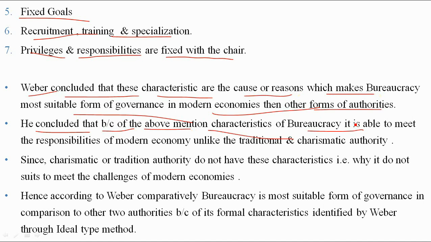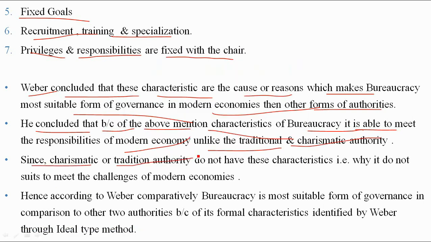In authority we are doing the comparative study, and bureaucracy is also a type of authority, which is legal-rational authority. I told you about bureaucracy in the last video, and I am saying that bureaucracy is much better than traditional and charismatic authority. These characteristics are the reasons for bureaucracy to be the most suitable form of administration in the modern economy. Hence bureaucracy is able to meet the responsibility of modern economy, unlike the traditional and the charismatic authority.